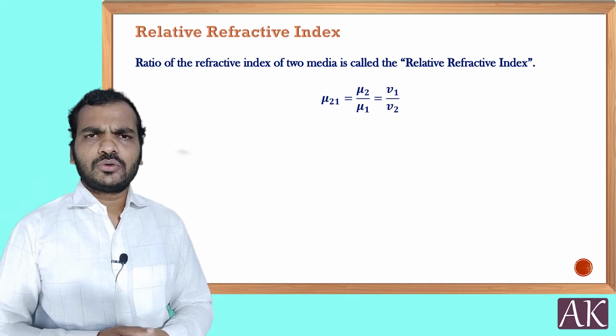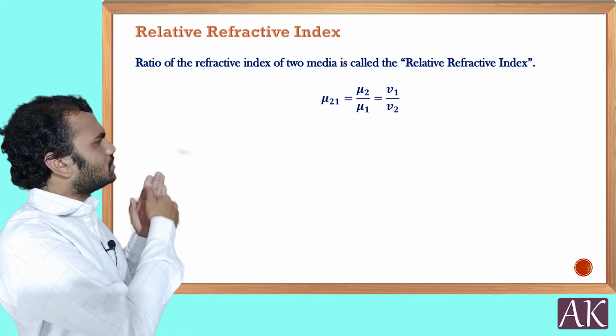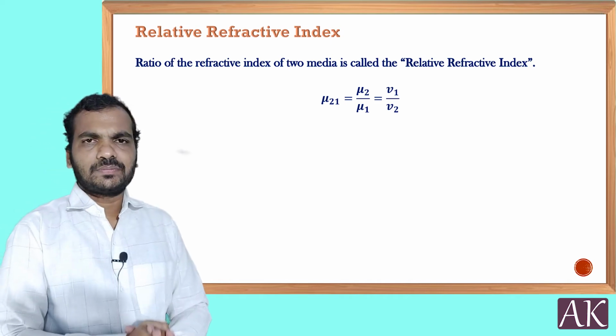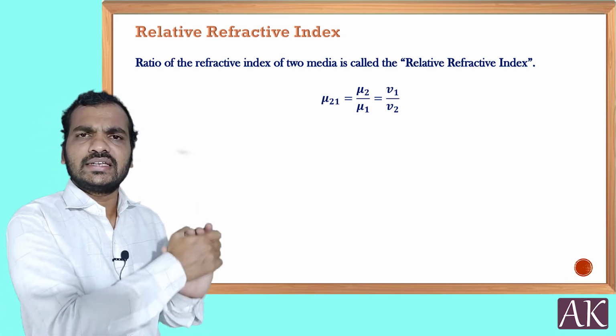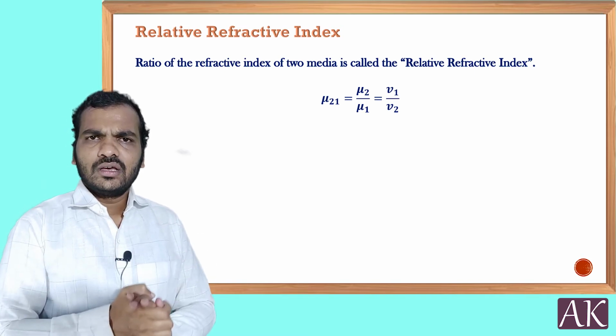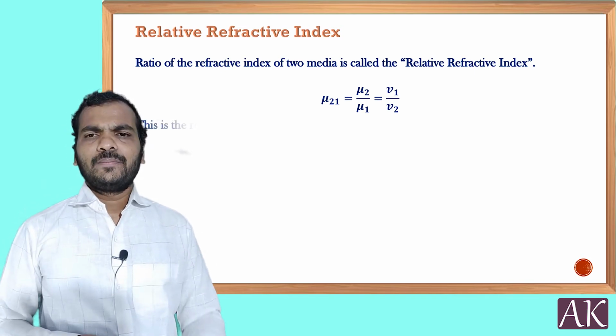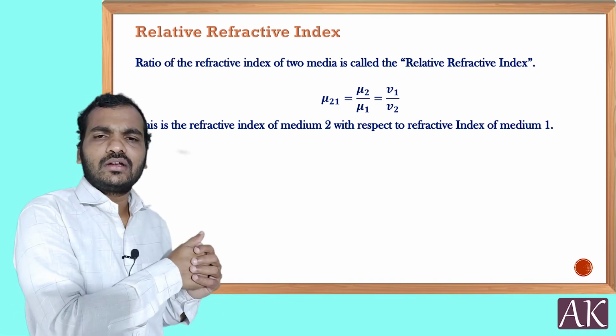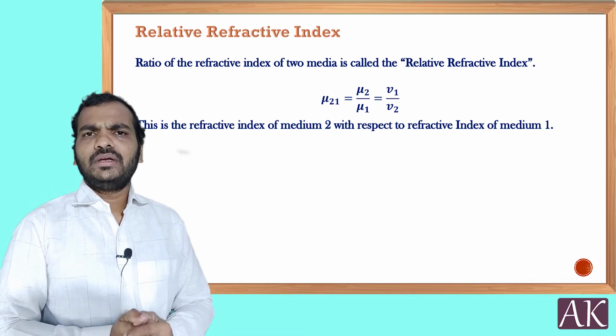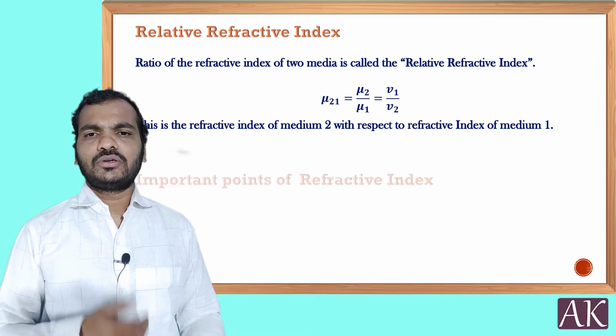And as you know, the refractive index of any medium is inversely proportional to its speed. If you take the ratio of two media's refractive indices, the c and c get cancelled, and you will be left with v1 by v2. Okay, and this is called the relative refractive index, the refractive index of medium 2 with respect to medium 1. This is the way we are going to say it.